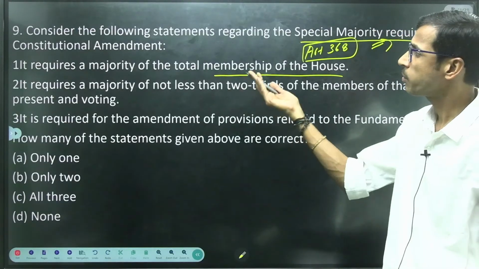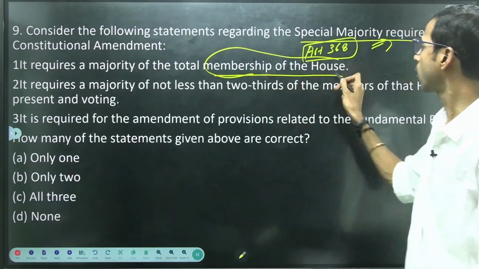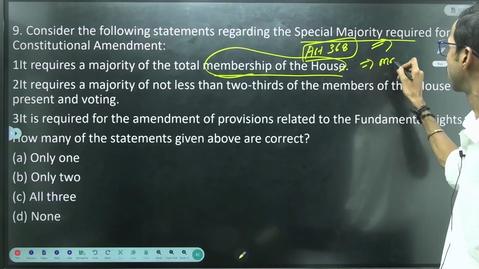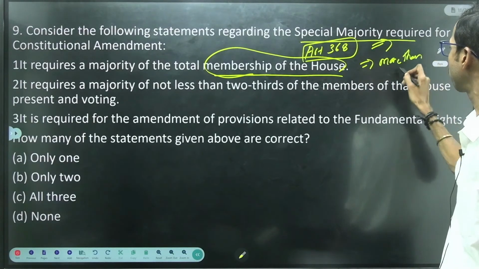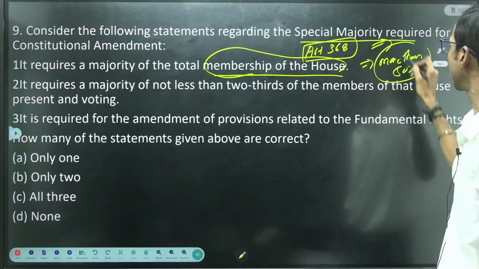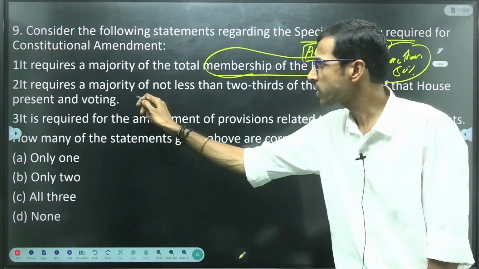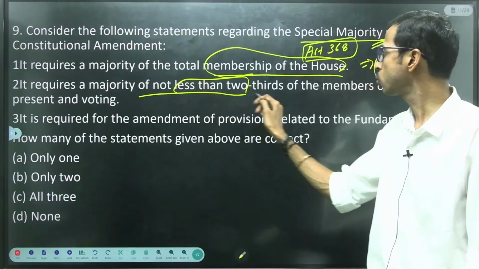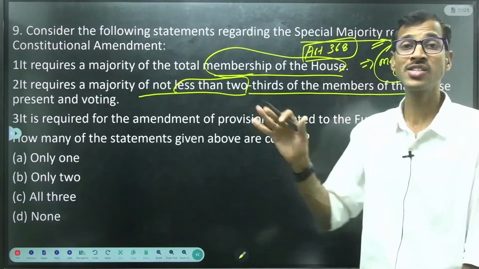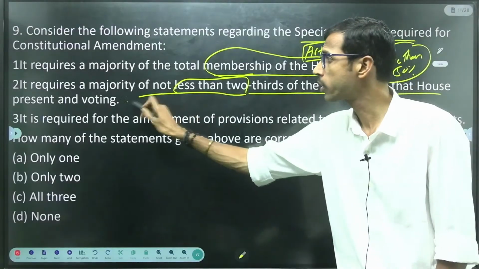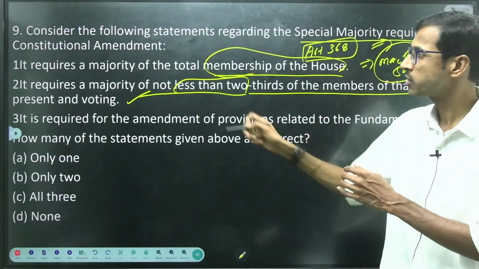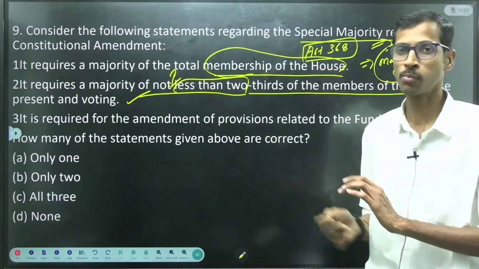So it requires a majority of the total membership of the House, that is more than 50% of the total membership, right? It also requires a majority of not less than 2/3 of the members of that House present and voting. This is also very important. So regarding the special majority, these two conditions are very important, right?